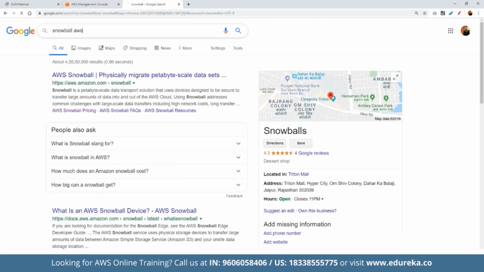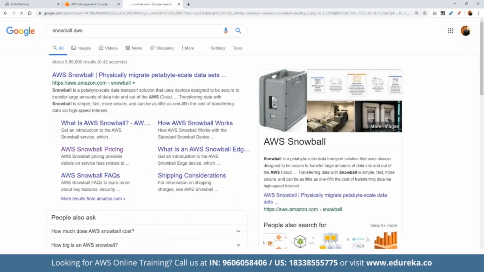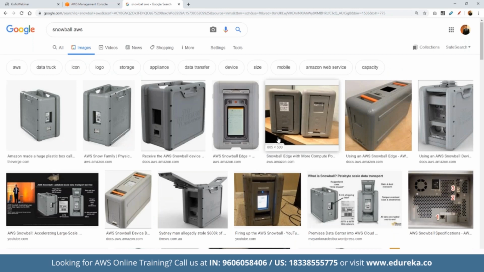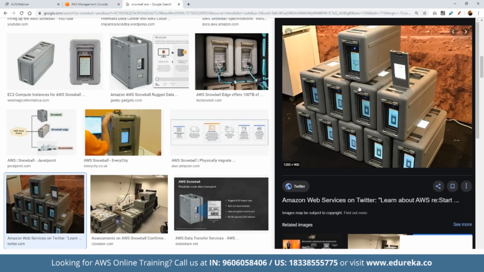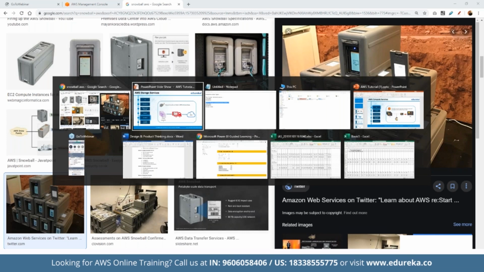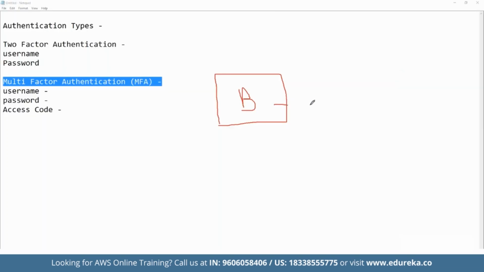As you can see, this is a physical device offered by AWS that we use for transferring petabytes of data, especially data which is highly confidential, or where there's a bigger risk involved in transportation of the data. For example, to understand in simple layman terms, suppose we have a bank. The bank has multiple data that needs to be transferred to the cloud as well. But for security reasons, the bank cannot rely on any open internet connection, because it will be highly unsecured. It contains information like financial records, transactions and whatnot, right?